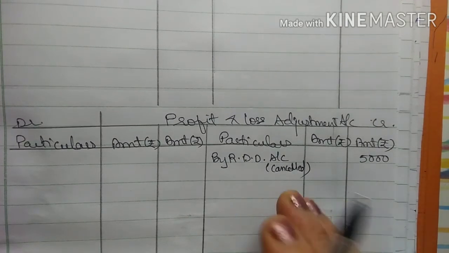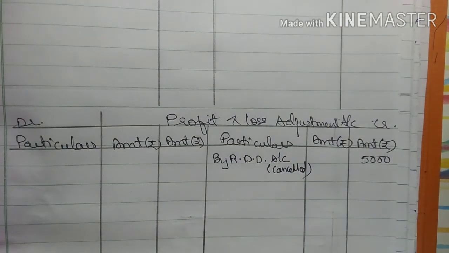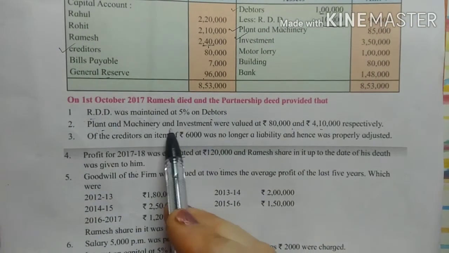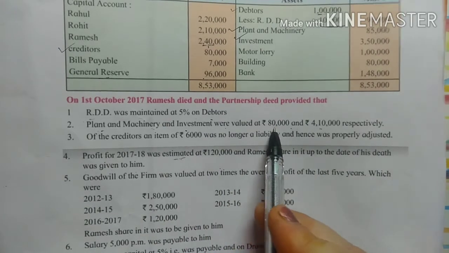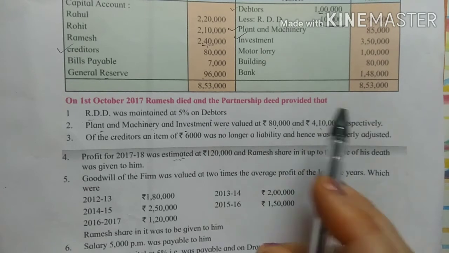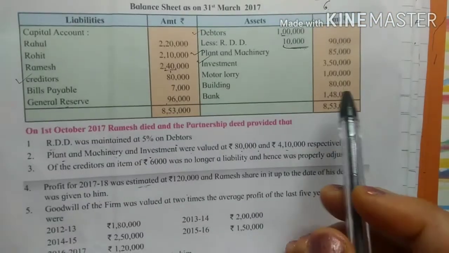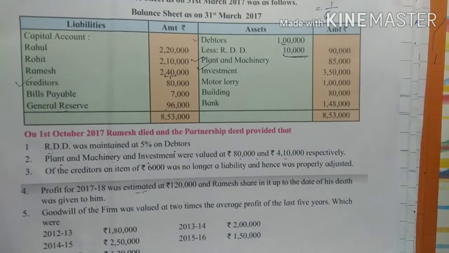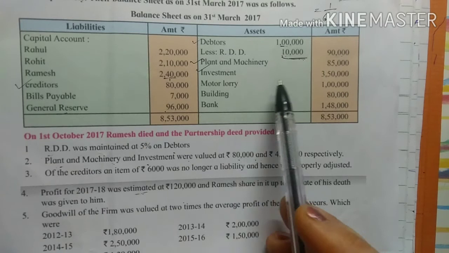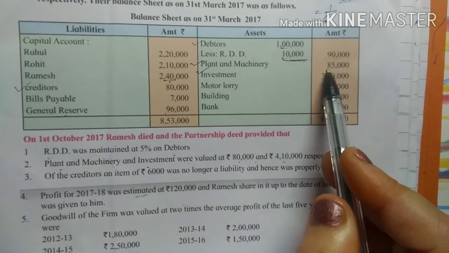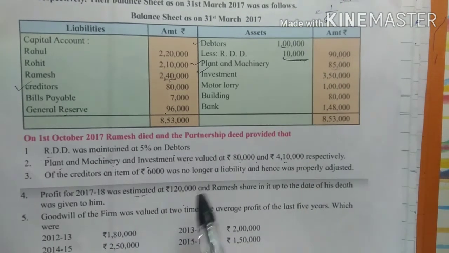Now we are not preparing the balance sheet. If we were preparing the balance sheet, we would give the effect in the balance sheet also, right. Now see the next adjustment. Plant and machinery and investment were valued at 80,000 and 4,10,000 respectively. So we are not preparing the balance sheet, we just have to find out what is the difference between them. So see, plant and machinery is 85,000 and investment is 3,50,000. So see, plant and machinery in balance sheet is 85,000. Now you have to value it at 80,000.